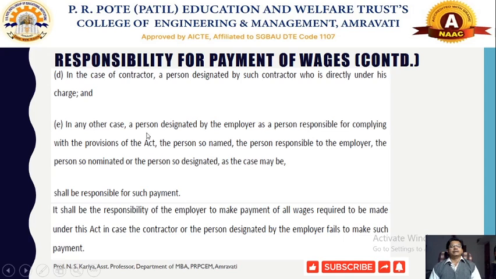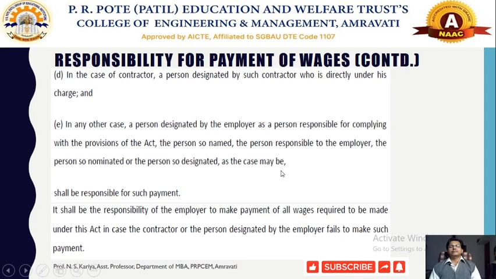In other cases, any person designated by the employer as responsible for complying with the provisions of the act, the person so named, or person so nominated, or person so designated, as the case may be.